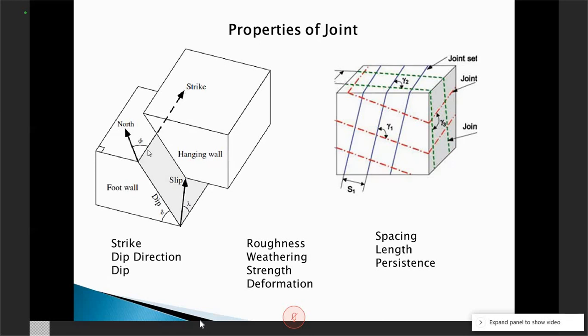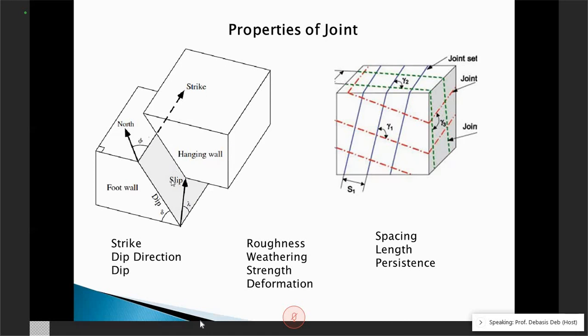See, the strike is measured as a horizontal angle from the north. And let's say this is the joint surface. Joint, what we are considering here in rock mechanics, is a discontinuous plane, which has either separated the blocks or may not be separated. They are in the same place, so there may not be any slip. It may be zero. But we are talking about the properties of this surface.